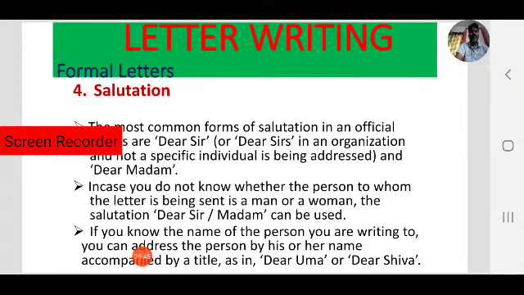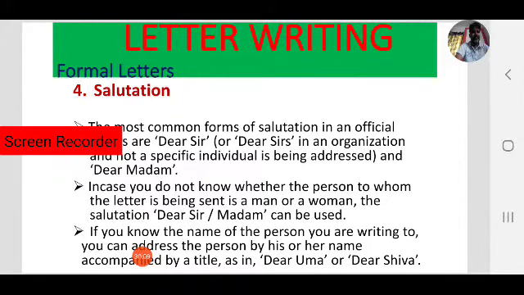And another type: if you know the name of the person you are writing to, in that case we can address the person by his or her name after the salutation. That is dear, for example, dear Uma, dear Shiva.